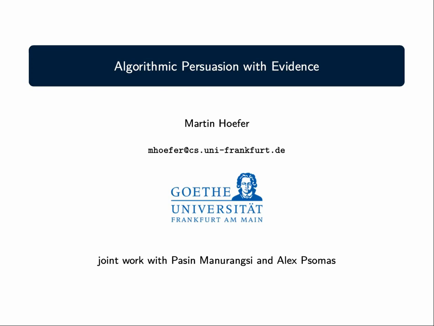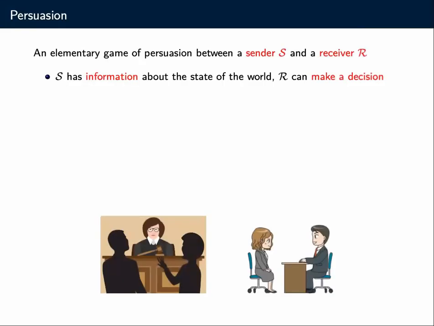So in this work, we study an elementary game of persuasion between a sender and a receiver. Persuasion is a prominent topic in economics, and usually you have an agent that has information about the state of the world and another agent who can make a decision. Here S, the sender, has information about the state of nature, and R is the decision maker. The goal is to influence the decision maker, to disclose information in a way to influence the decision maker to make a decision in one's own favor.